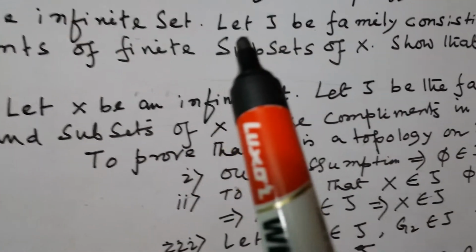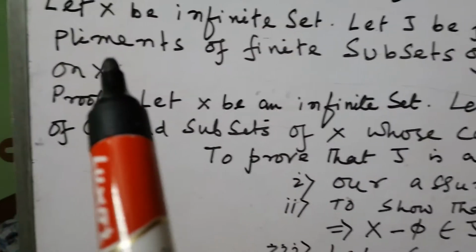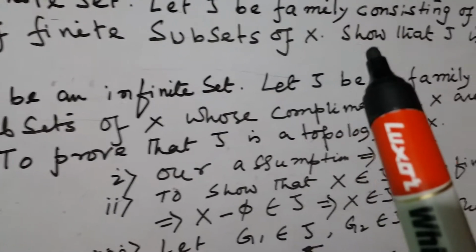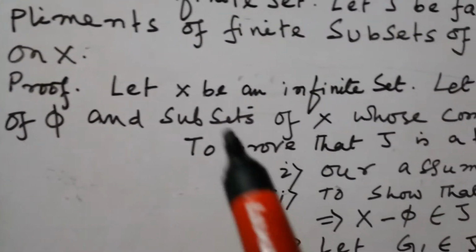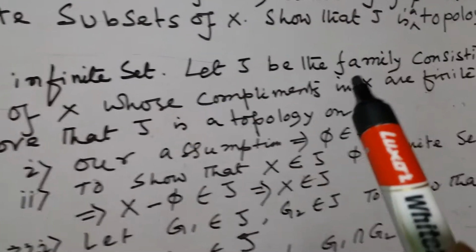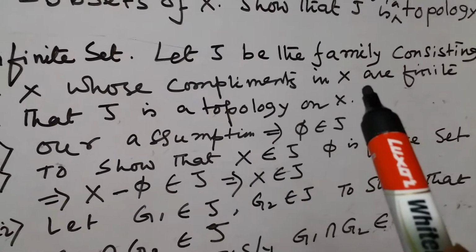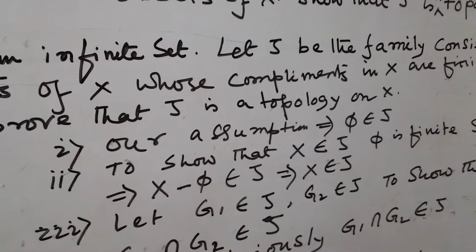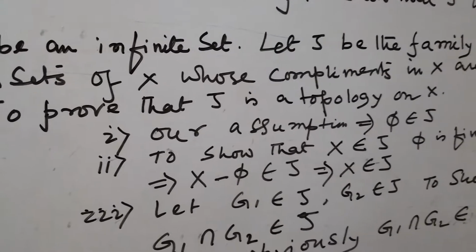Let X be an infinite set. Let tau be the family consisting of phi and complements of finite subsets of X, so that tau is a topology on X. Now let's see the proof. Let X be an infinite set. Let tau be the family consisting of phi and subsets of X whose complement in X is finite.